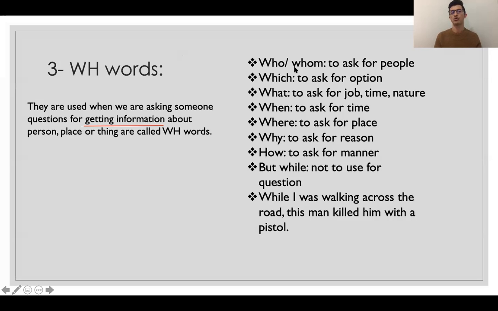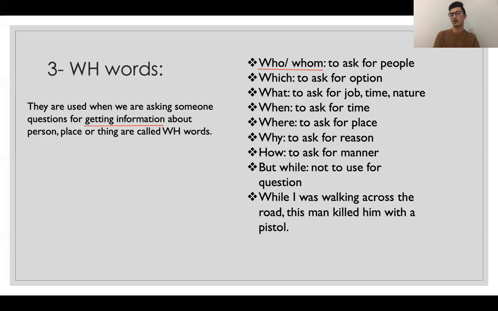When you use who or whom, you're asking for people, okay? Who is usually used for the subjective case, and whom is usually used for objective situations. Which is used when you're asking about options, okay? For example, you say, what color do you like? So there's nothing, you just ask, what color do you like? But when you say, which color do you like? So you have a list of colors, and then you ask to choose one of them, okay? It means choose from this list, okay?